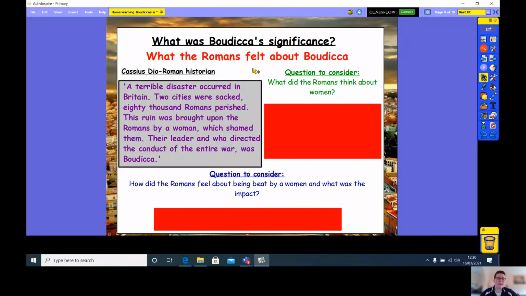So here we've got Dio again, like we've used before, a Roman historian. And he said, a terrible disaster occurred in Britain. 2 cities were sacked, 80,000 Romans perished, and this ruin was brought upon the Romans by a woman, which shamed them. Their leader, who directed the conduct of the entire war, was Boudicca. Now, it's really important to highlight here that this war was all started by a woman, okay?